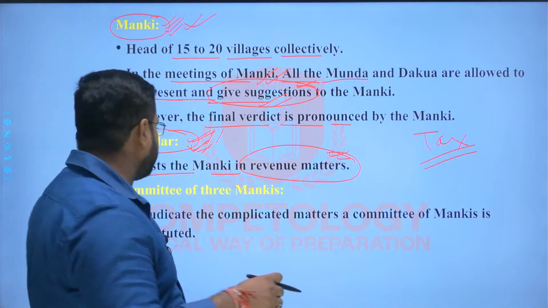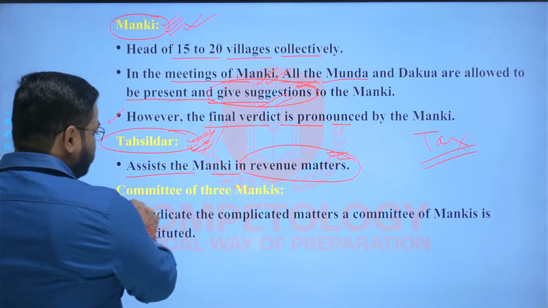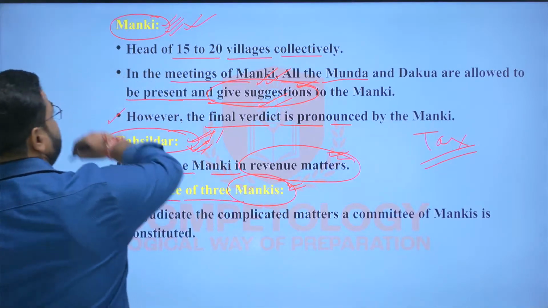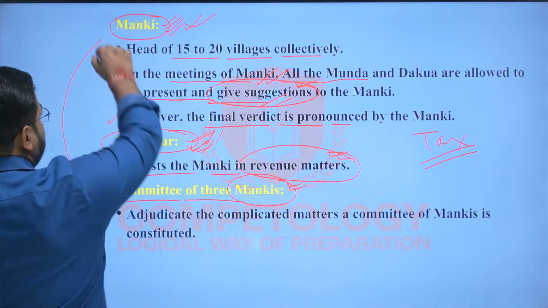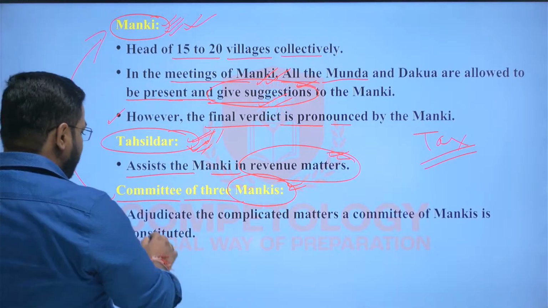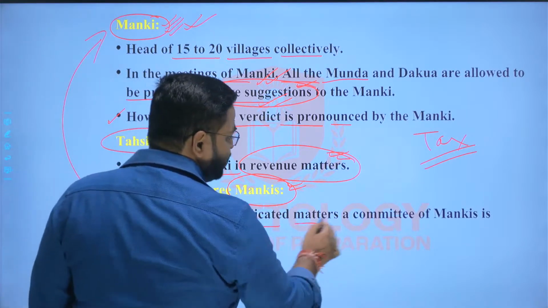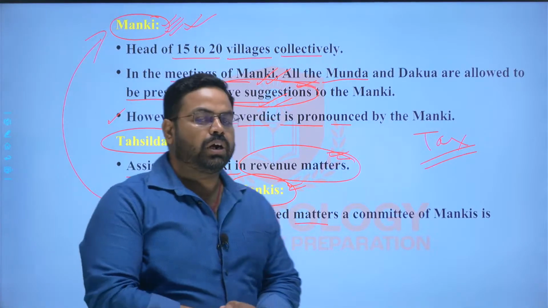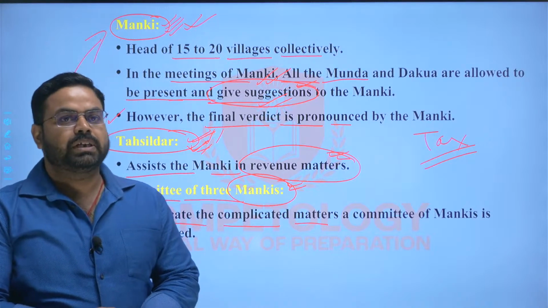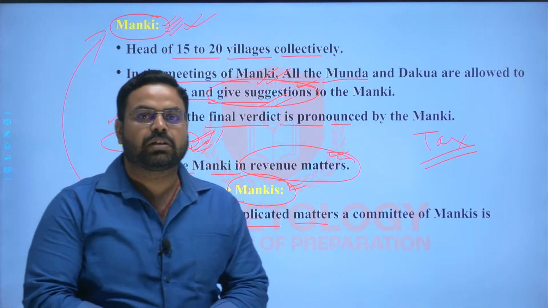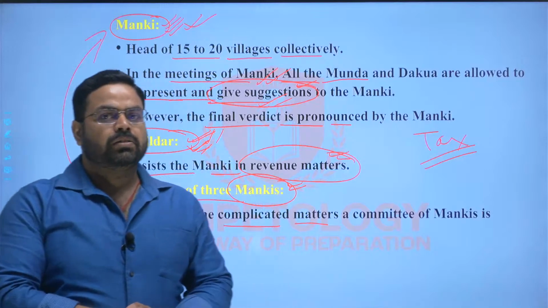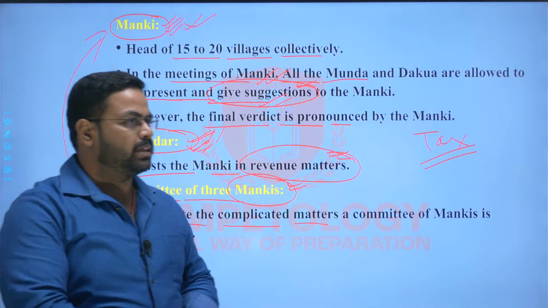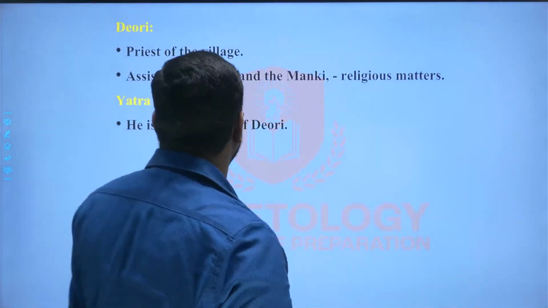So this was the case, and here there will be a committee of three Mankis which will have higher authority than the Mankis, right? So this will be the case, and a committee is constituted to adjudicate complicated matters, which are intra-village matters or those religious matters where there is need of more deliberation, more suggestion, and likewise things are needed, right? So that is the thing.